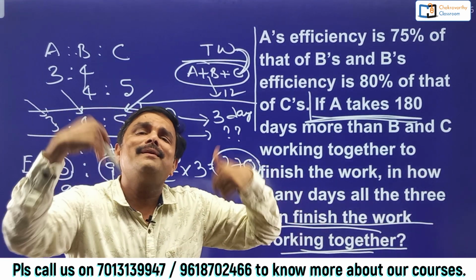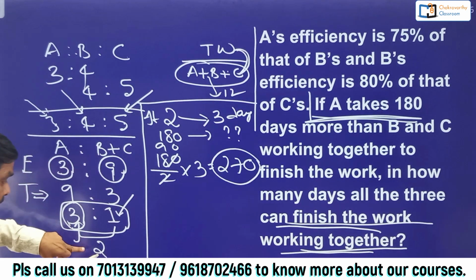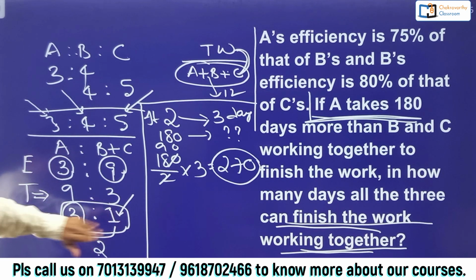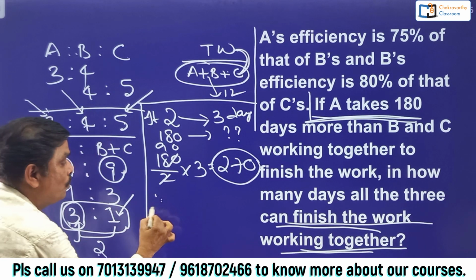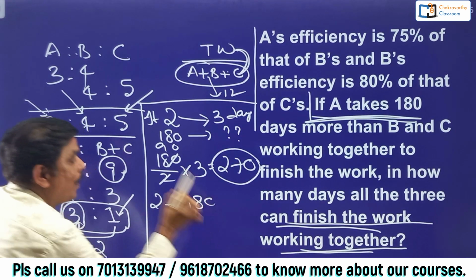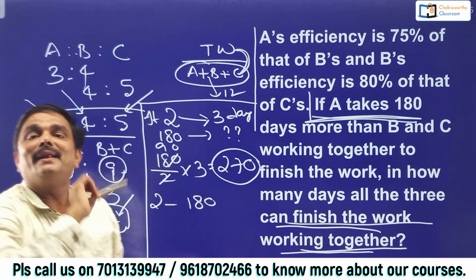Or directly also you can say without writing anything on the paper. How is that one? Here the difference is 2 with my imaginary numbers. There the difference is 180. That means 2 parts equal to 180. When 2 parts is 180, 1 part is 90.